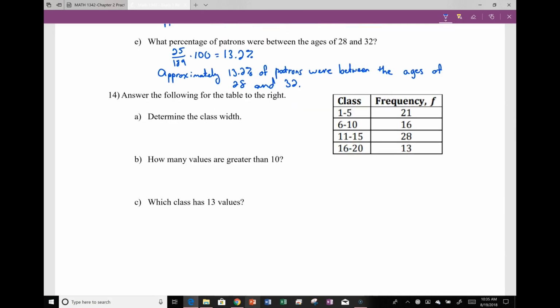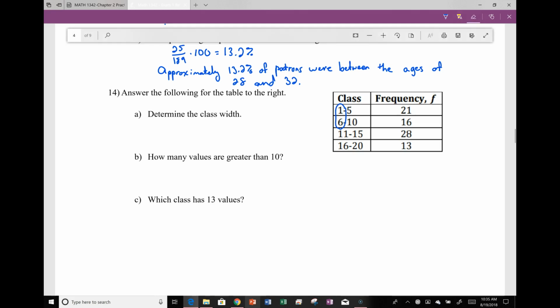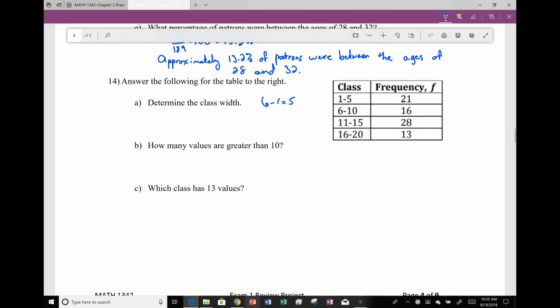Now we have a frequency distribution here. Determine the class width. Well, again, the class width is the difference between the lower class limits. So when I look at that, the class width is going to be 6 minus 1, which is 5. So the class width is 5.